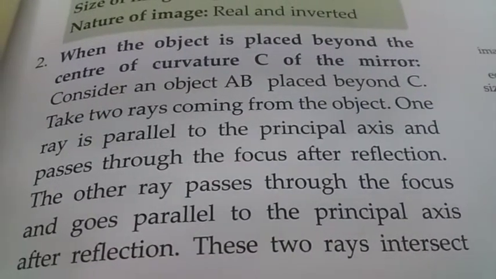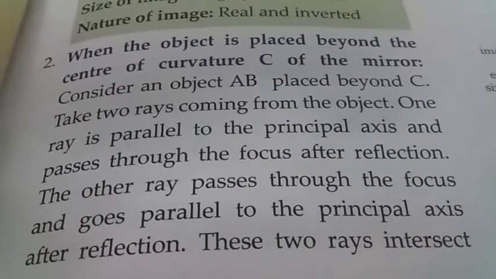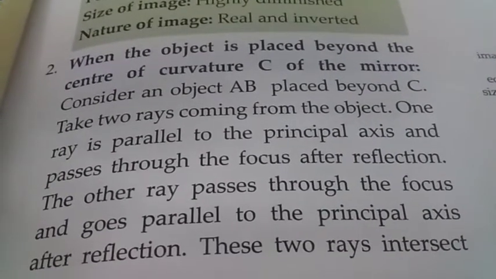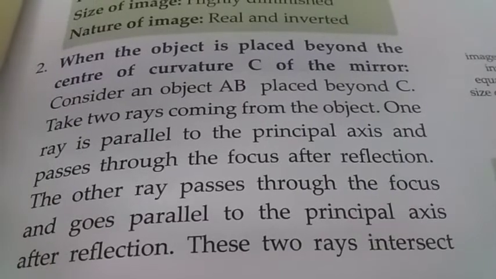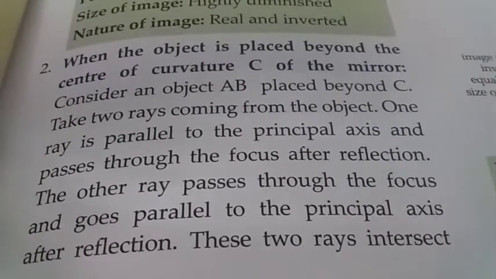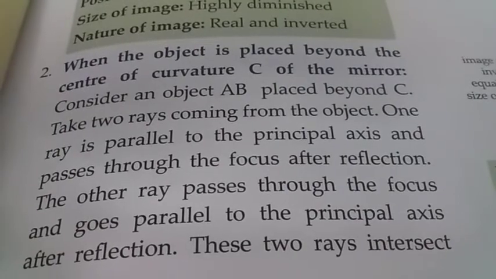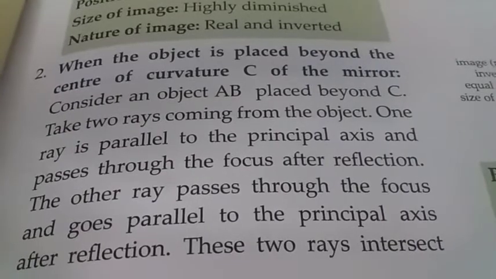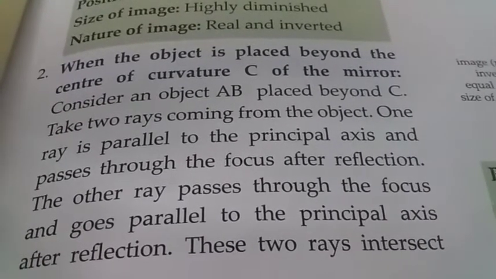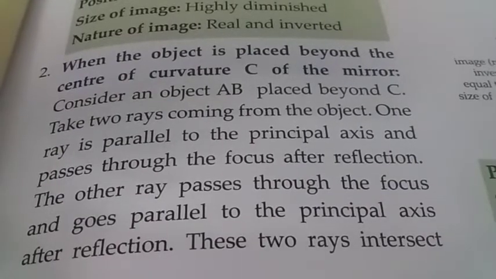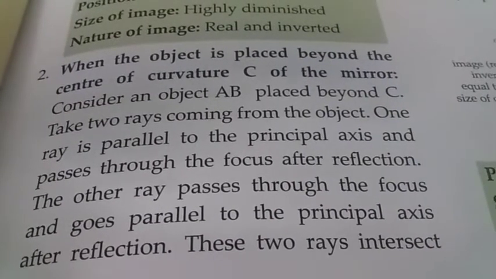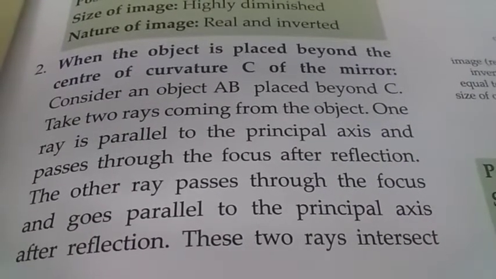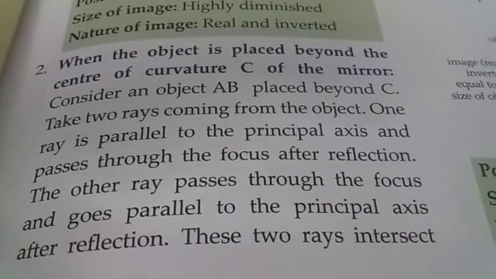When the object is placed beyond the center of curvature C of the mirror, what happens? Which type of image is formed? Let's see. Let A be an object which is placed beyond C. Now take two rays coming from the object. One ray is parallel to the principal axis. The ray which is parallel to the principal axis will pass through the focus after reflection. This is rule 1. The other ray passes through the focus and goes parallel to the principal axis after reflection. This is rule 2.